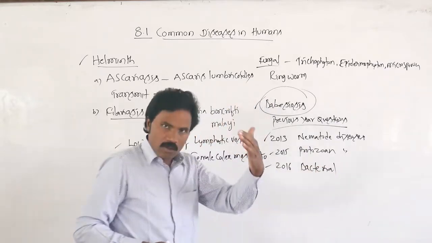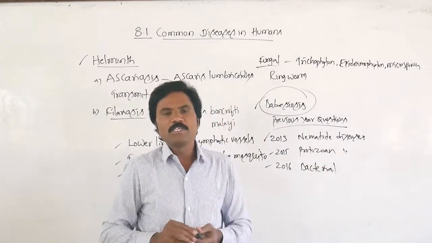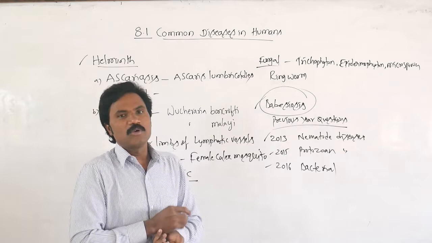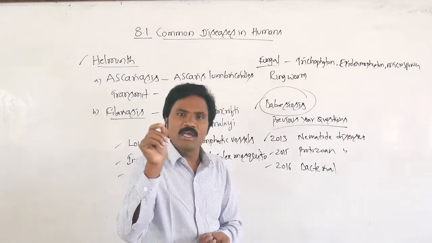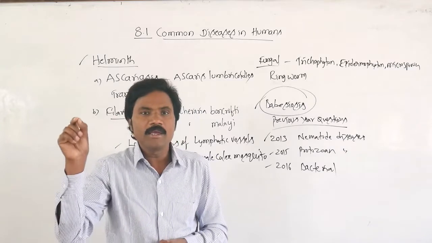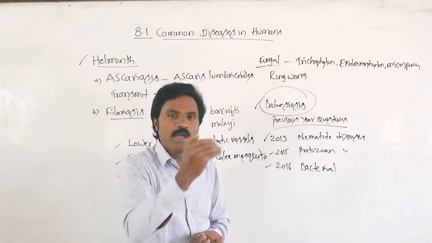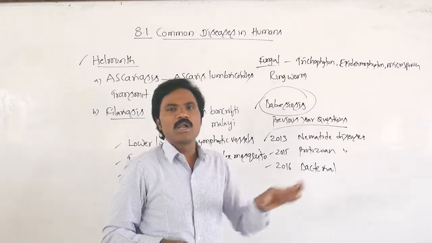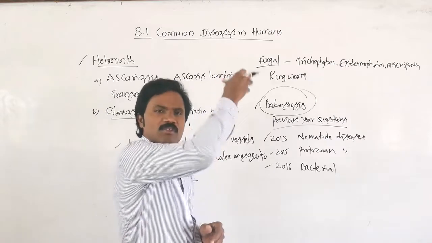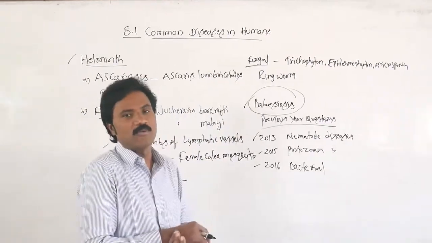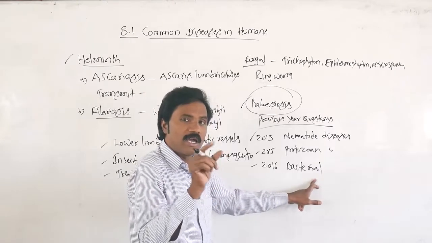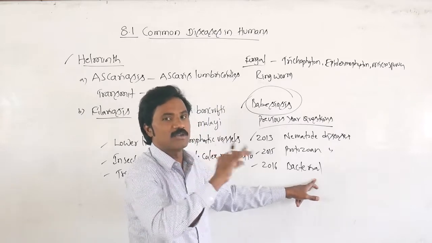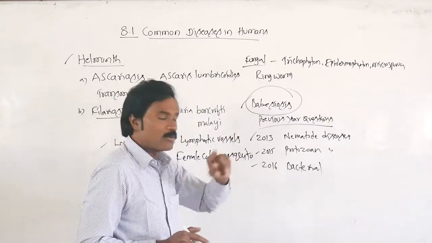They have given which among the following pair related to bacterial diseases. According to this one, typhoid and cholera. Apart from this, many other diseases also, I said, go through and listen once again. Apart from typhoid, there were many other multiple options, and related to virus infection also, they must be asked. So only one question they asked.